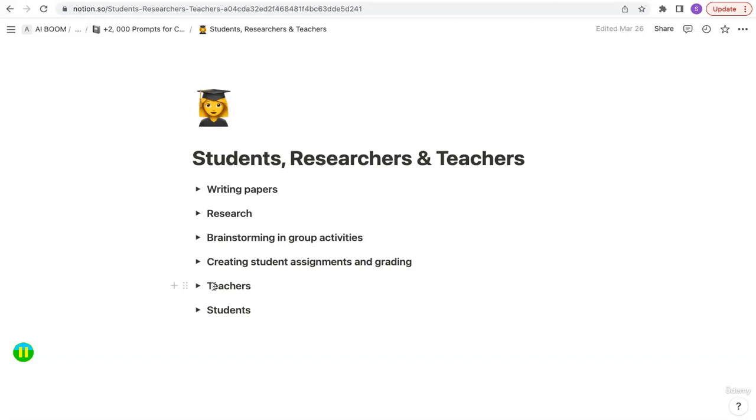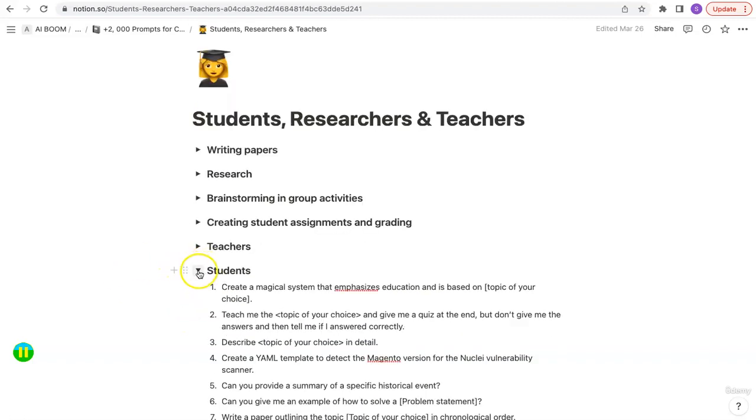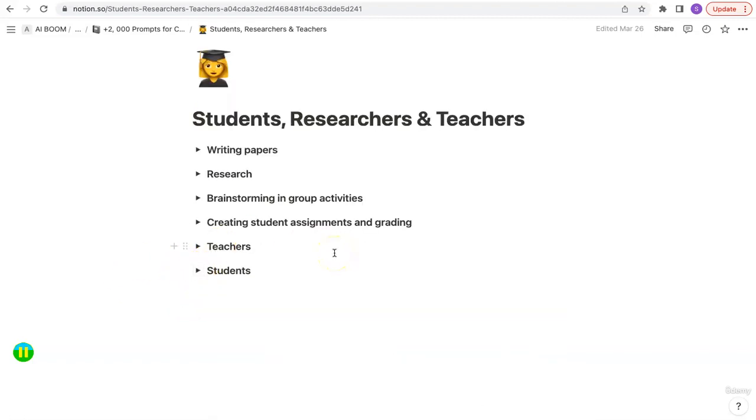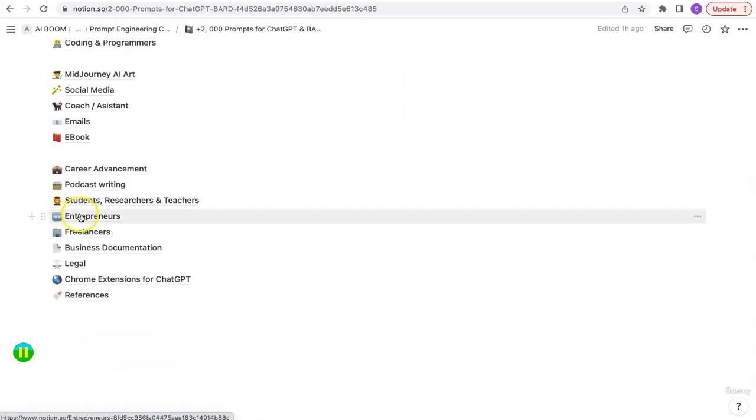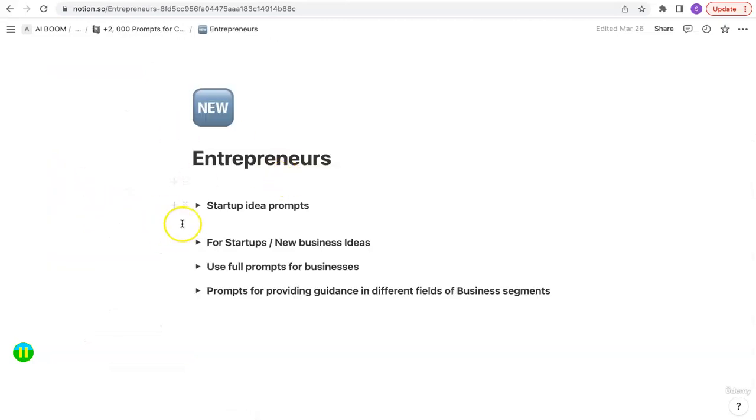teach students without focusing too much on memorizations. And then a few others for students on different topics that can help provide inspiration on how to best use these large language models for your homeworks and assignments. Then we talk about entrepreneurship.